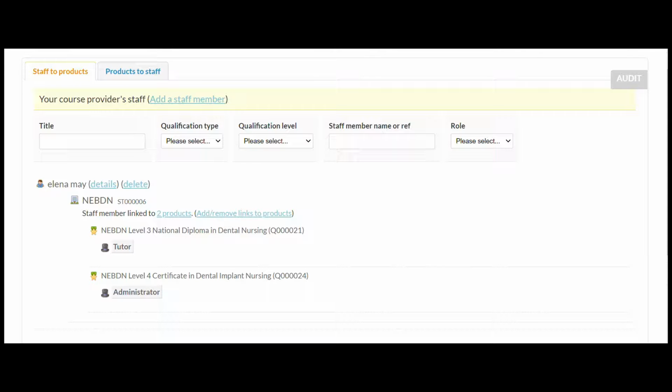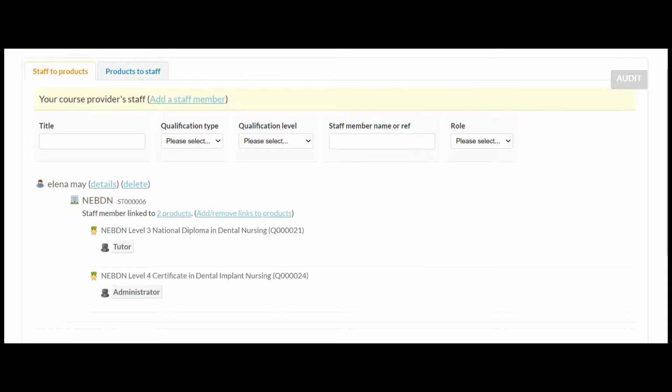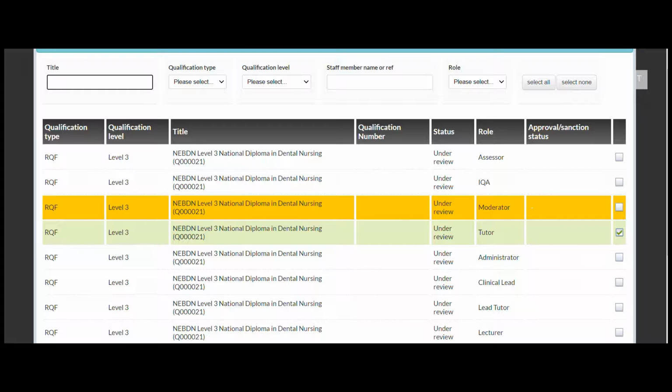I've been clicked and attached to the National Diploma as a tutor, and I've been attached to the Dental Implant Nursing as an administrator. So I'll show you now how to add another product. You would click here, add remove links to products. So let's pop it on, and we want to add one.